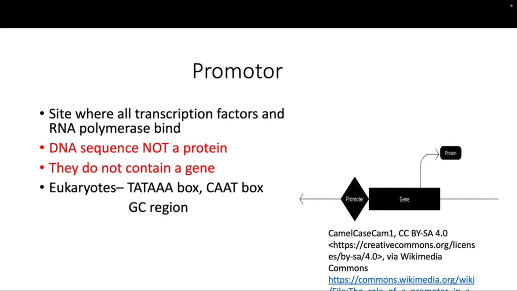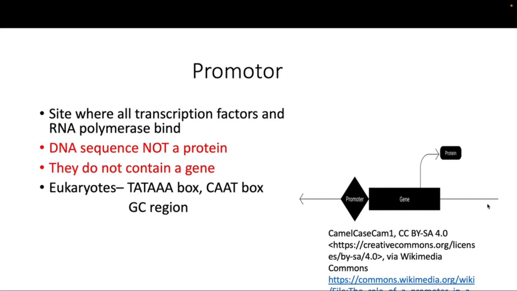In eukaryotes there are other types of promoter regions too, but that's not really important to know. Just know that the promoter is the DNA sequence that aids in the process of transcription, and it will not be transcribed.